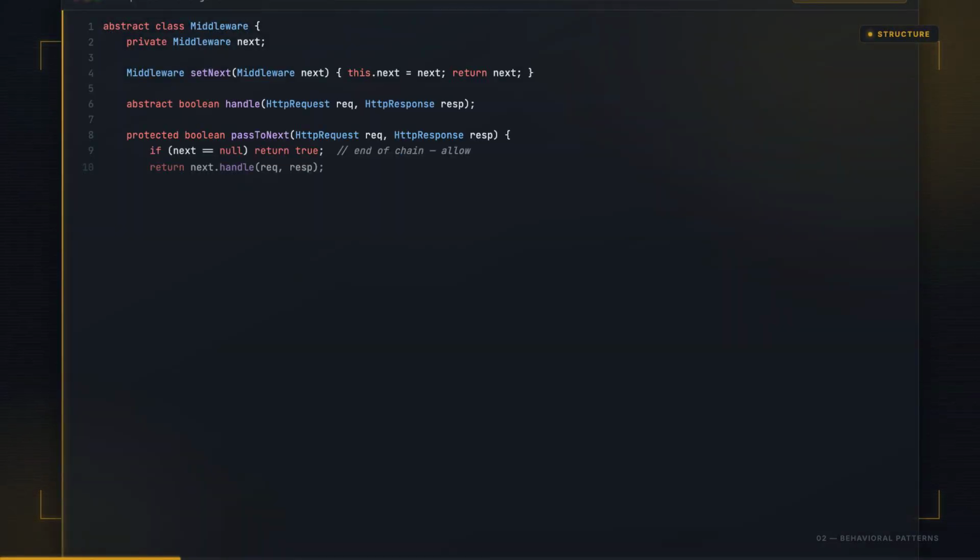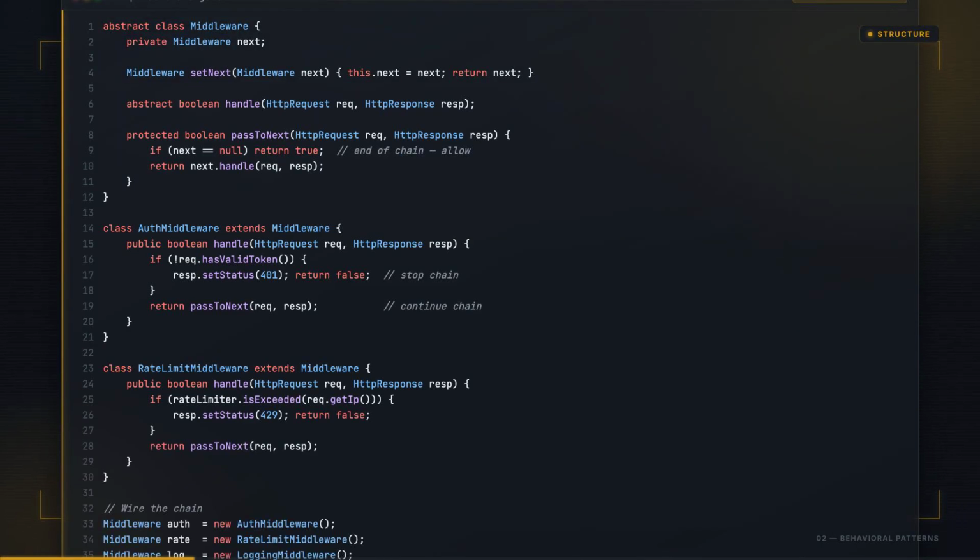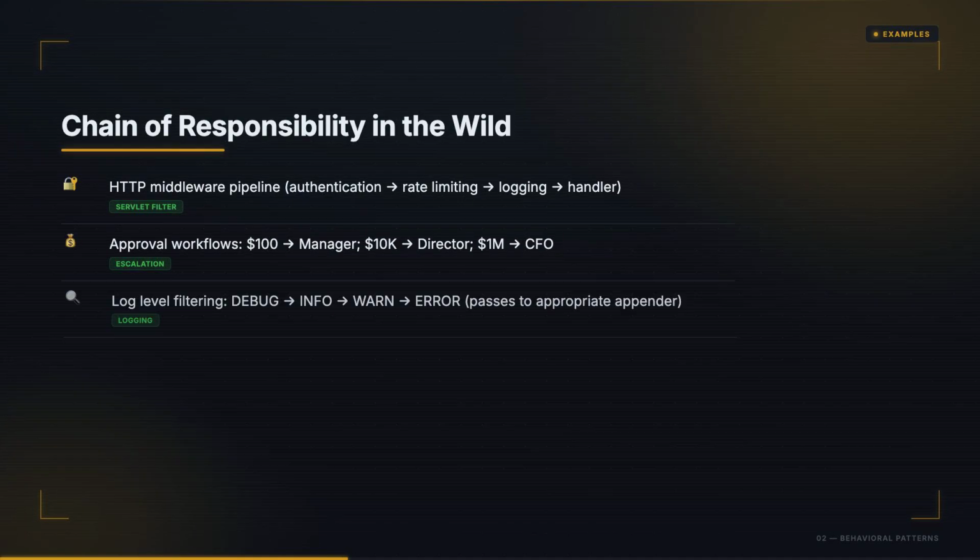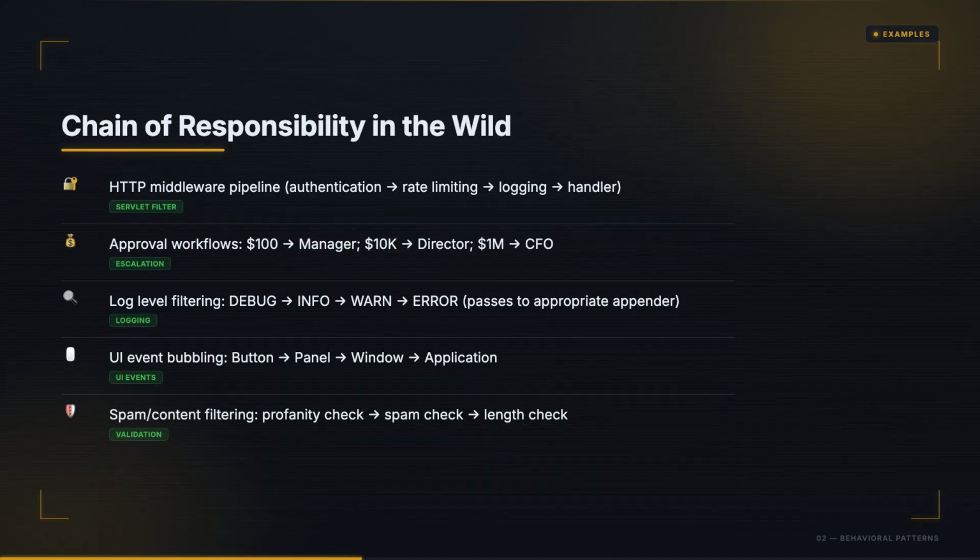A handler interface with two methods, set next and handle. Each concrete handler holds a reference to the next handler. When handle is called, it either processes the request itself or calls next.handle. Passing the baton forward. You assemble the chain at startup in configuration. The caller calls handle on the first link and never knows how many handlers process the request or which one's fired. You use this pattern every day without realizing it.